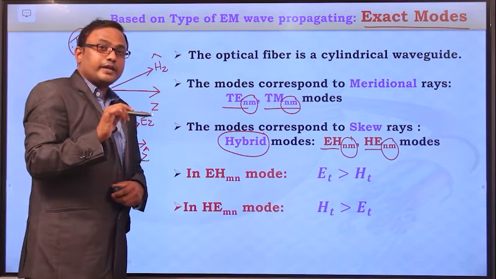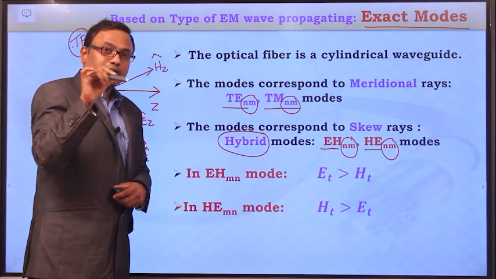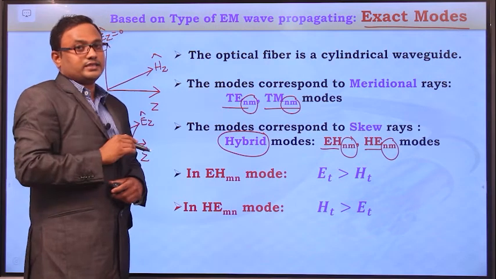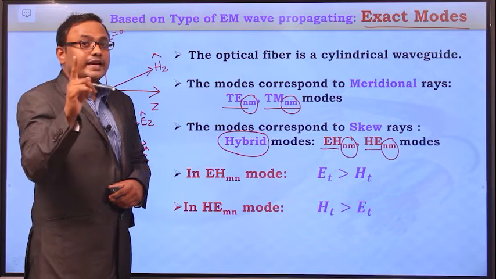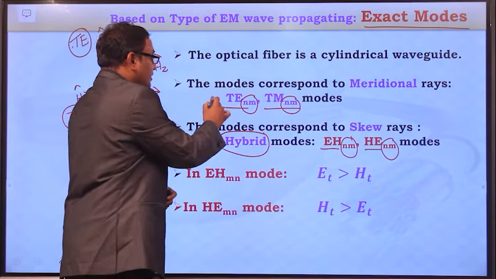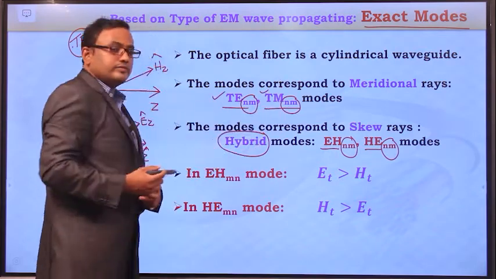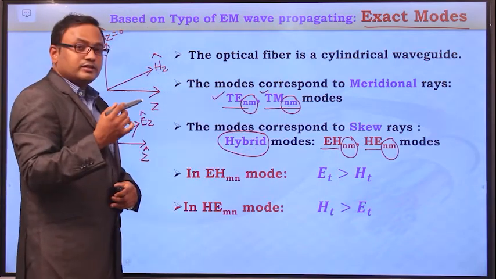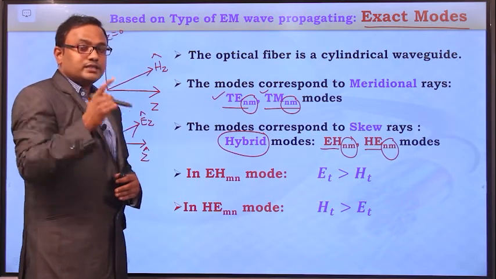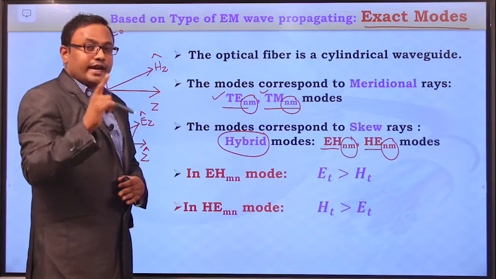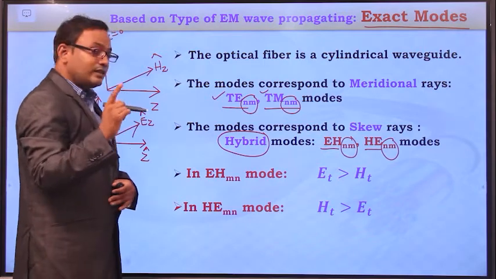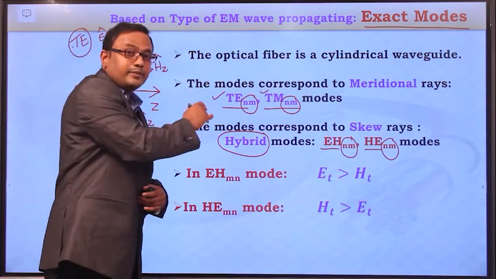Whenever the light rays are propagating within the optical fiber cable by entering exactly at the center of the core axis, that means the meridional light rays, for the meridional light rays, the corresponding light modes are TE mode and TM mode. And whenever the light ray enters at a point which is other than the center of the core axis, that light ray is the skew ray, and if the skew rays are propagating within the optical fiber core medium, then the corresponding light modes are the hybrid modes.